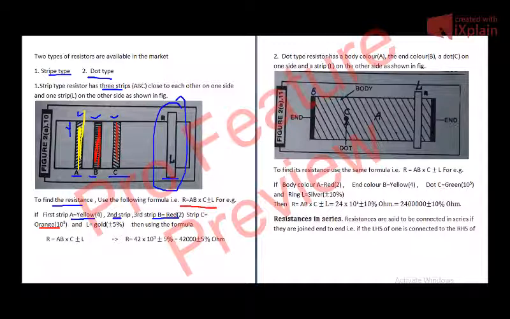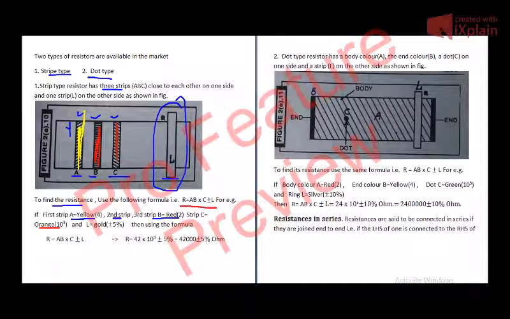Then the value of A is 4, the value of B is 2 for red, and the value of C is 10 raised to power 3, because orange is number 3.